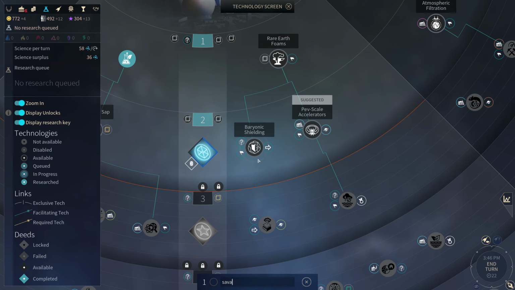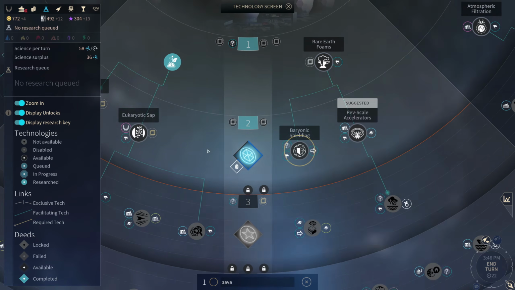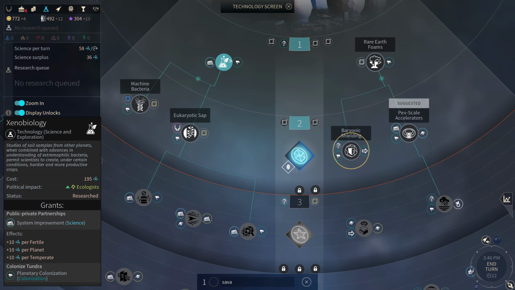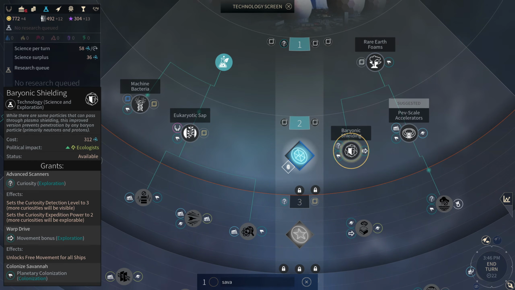Here, I think. Colonized Savannah. And wouldn't you know it, of course it's on the opposite side of where I decided to put my science. I cannot pick this yet then.